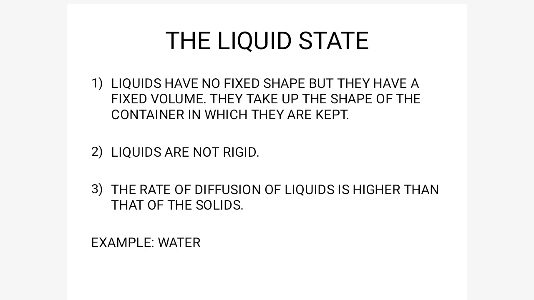To show that they don't have a fixed shape, take 1 liter of water and keep it in a bottle. When we keep it in the bottle, it gains the shape of the bottle. But when we keep the water in a mug or bucket, it gains the shape of the bucket. So it has different shapes based on the container in which it is kept. So we can say that liquids do not have a fixed shape, but they have a fixed volume. That is, the volume they occupy in every container is the same, 1 liter.